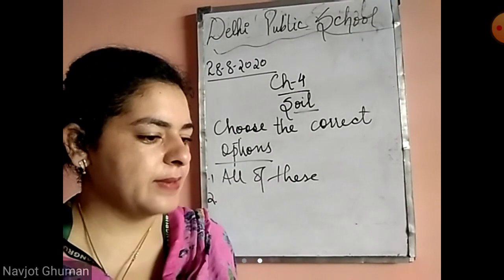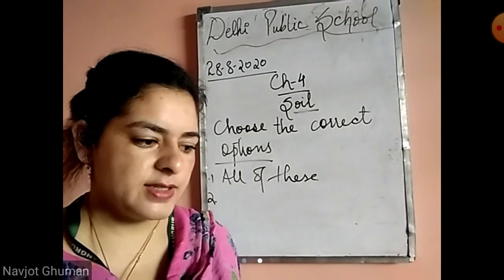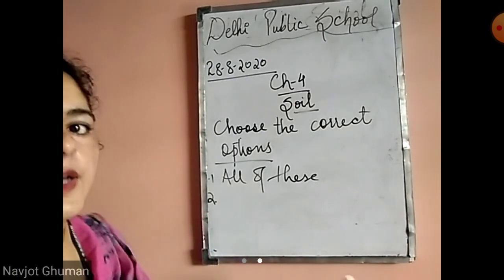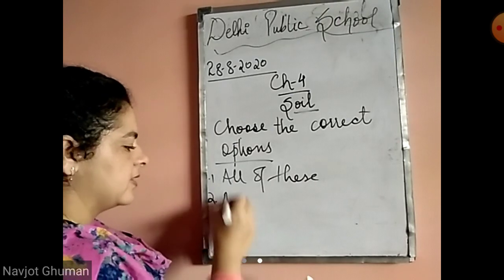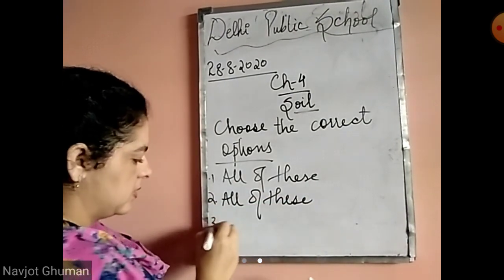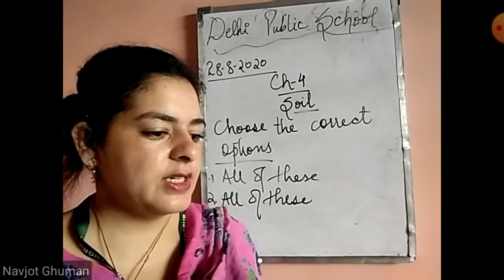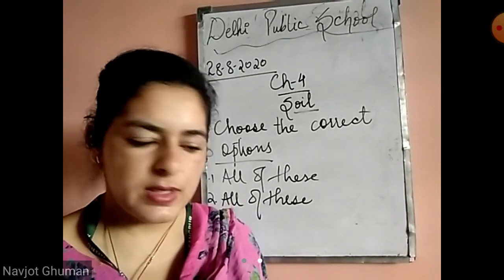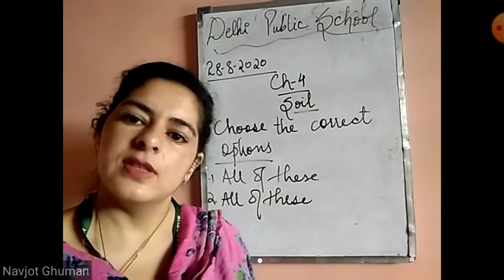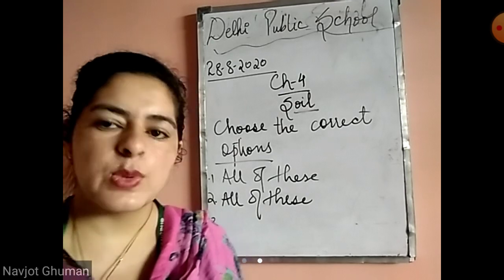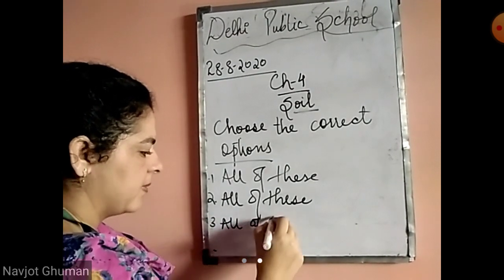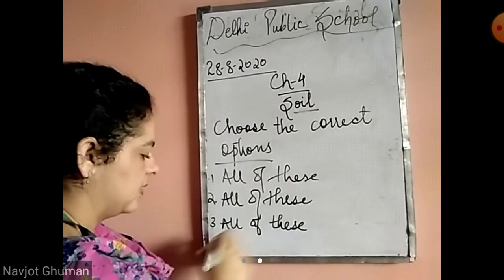Which of these helps rocks to break down? Sun's heat, rain, wind, all of these. All of these things are required for the breakdown of rocks. Answer is all of these. Which of these does soil contain? Humus, sand and clay, pebbles, all of these. Everything is present in soil. So the answer is again all of these.